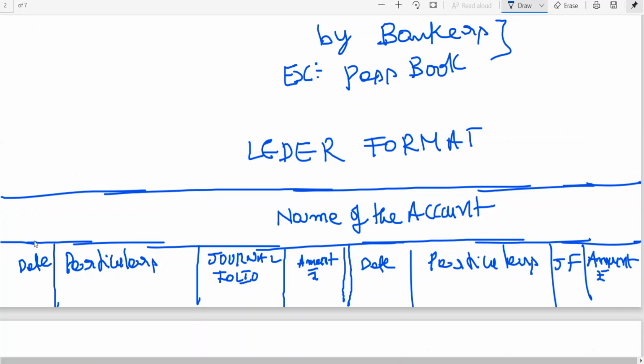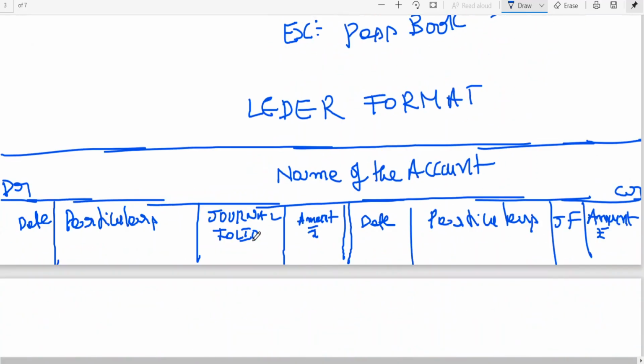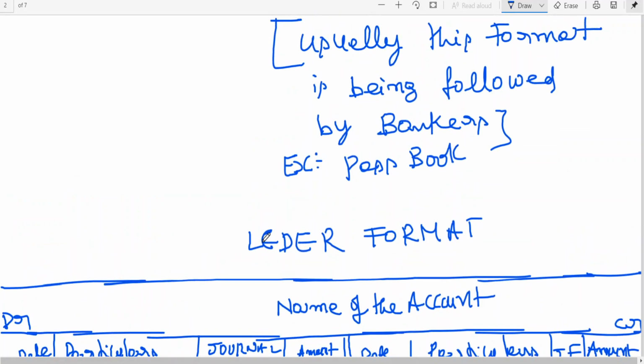The left hand side we indicate with DR, the right hand side with the abbreviation CR. So today you learned the ledger format: date, particulars, general folio, amount in rupees, on both sides. Here I have written JF to explain general folio, this is the source. So this is the ledger format of which one? Standard format, the first one.